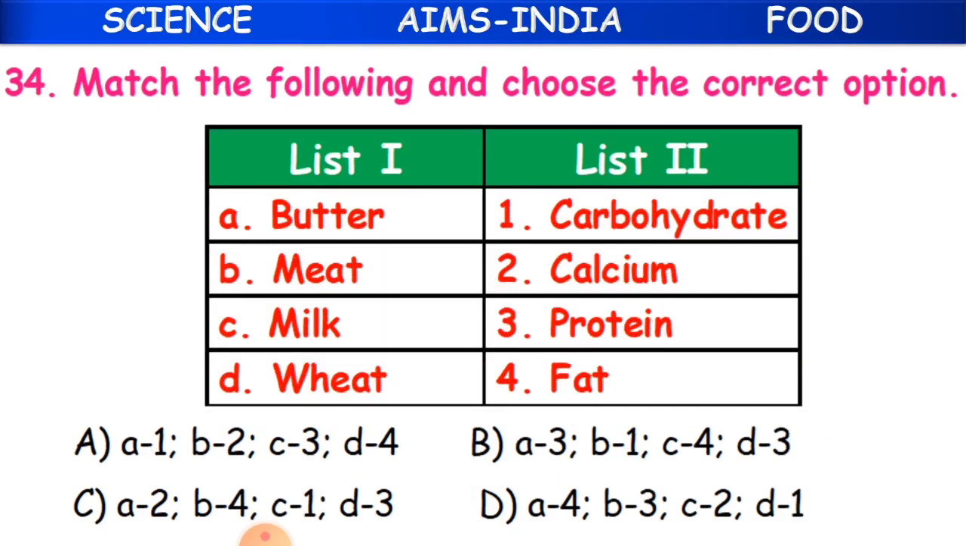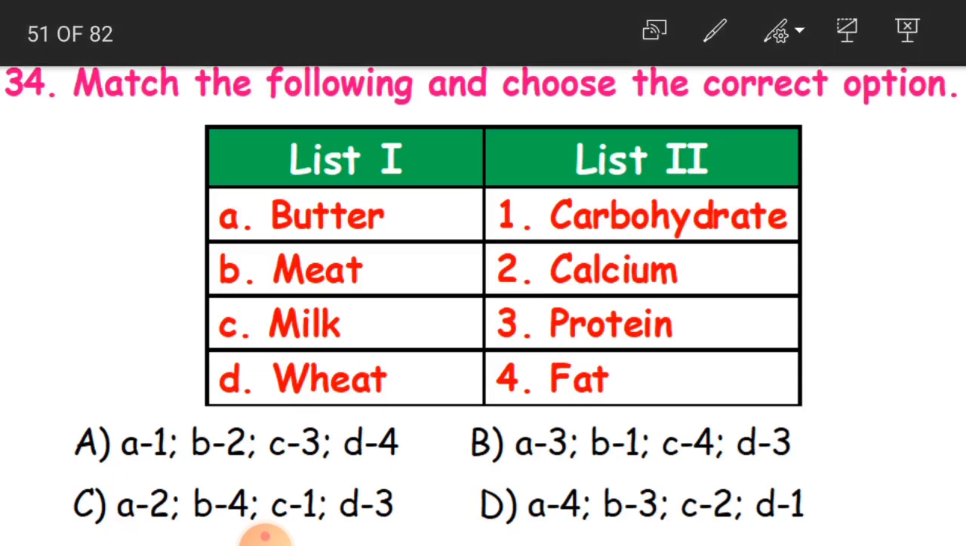Clear, children? Yes, now 34th question. Match the following and choose the correct option. Same as we have done for the earlier question. Here also we have to match list 1 with list 2. Okay, so we have got some food ingredients in list 1 and you have to match what nutrient values they have got.